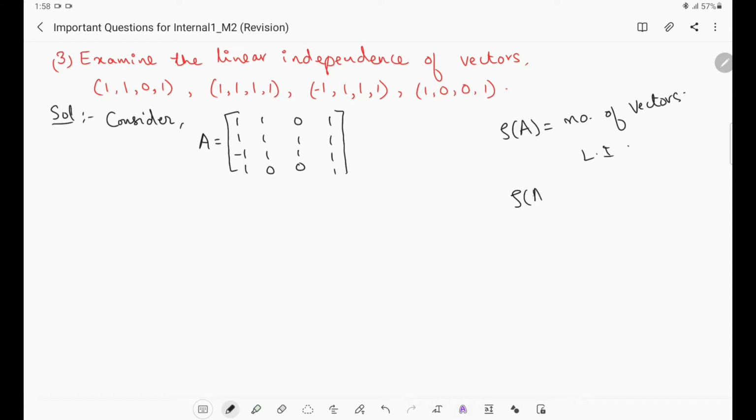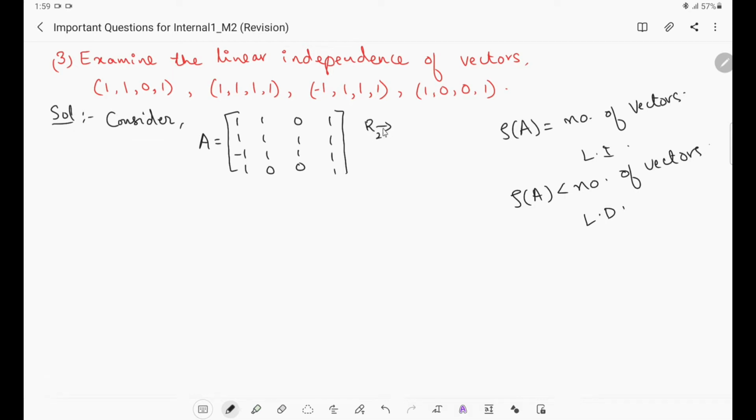If the rank of A is less than the number of vectors, how many vectors are given in this problem? In this particular problem, 4 vectors are given. If the rank is equal to 4, then the vectors are said to be linearly independent. If the rank of the matrix is less than the number of vectors, that is 4, then the vectors are said to be linearly dependent. Now let us find the rank. For finding the rank, we need to reduce the matrix to row echelon form. Just now we have seen in the previous problem. For reducing this to row echelon form, let us perform the row operations.